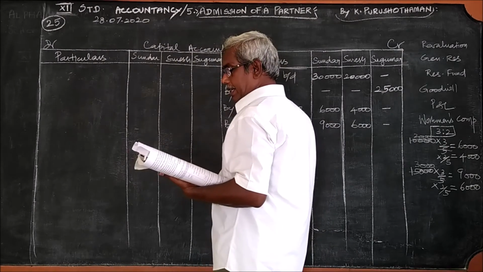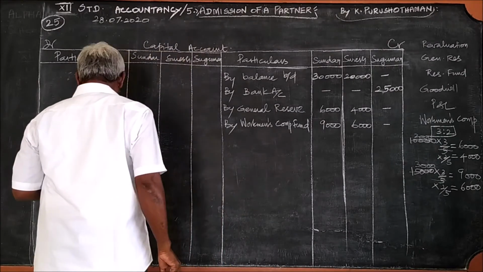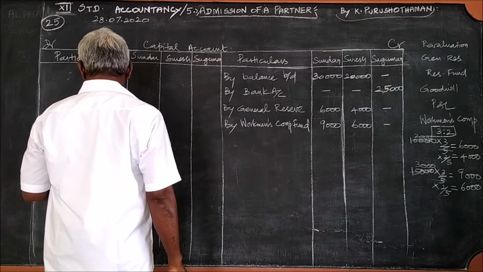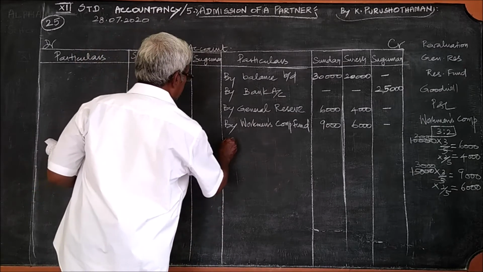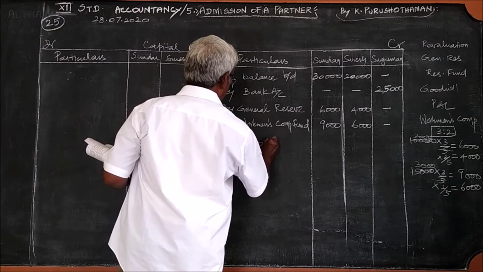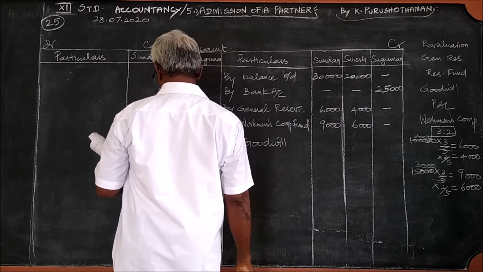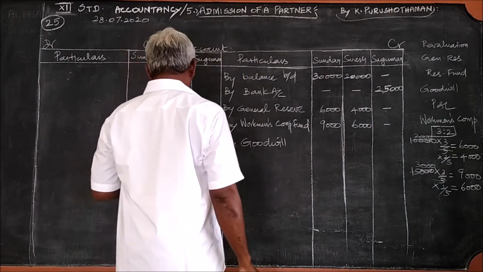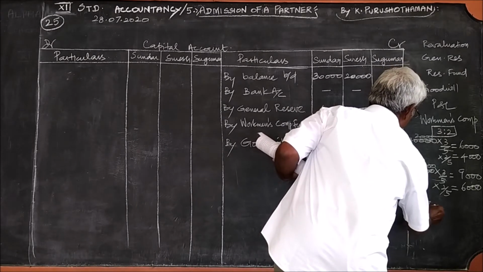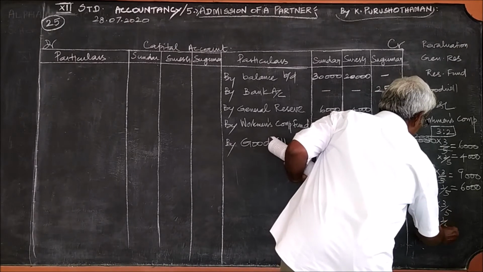Then any other items to be considered here? The next item will be, see the adjustment. Goodwill is valued 5,000. By goodwill, you should write this 5,000 divided among the partners in the same ratio, 3/5 and 2/5.